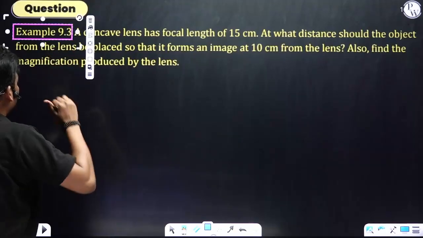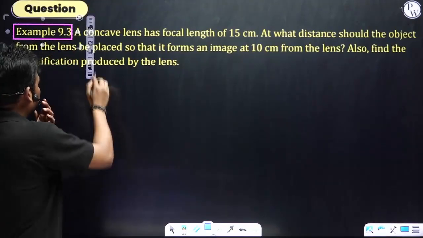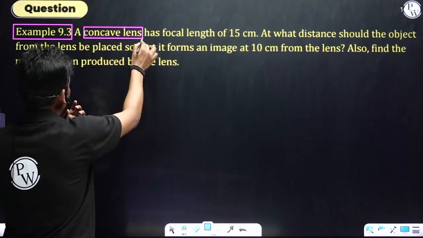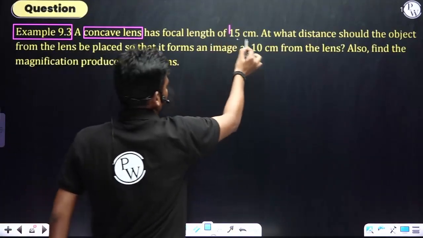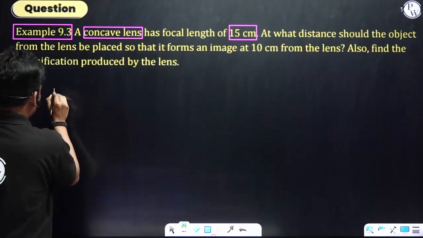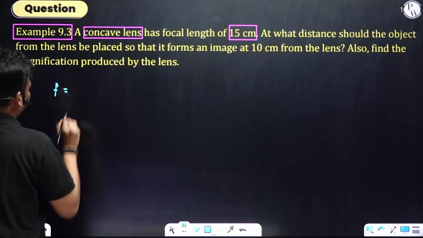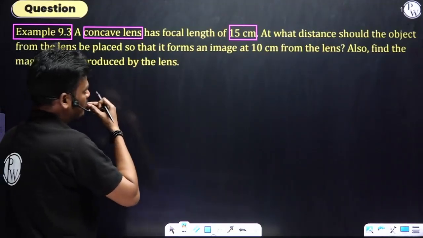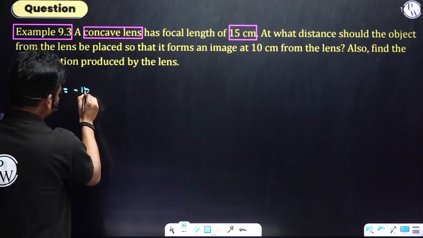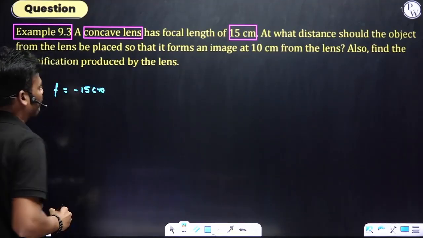Now, the question part, NCERT questions. Example 9.3. A concave lens, it is the diverging lens, focal length 15 centimeter. Concave means the focal length will be negative, so negative 15 centimeter.